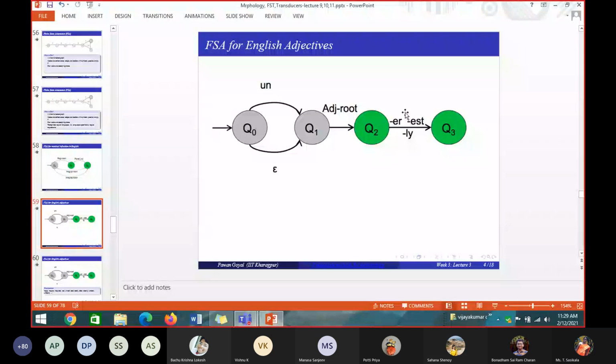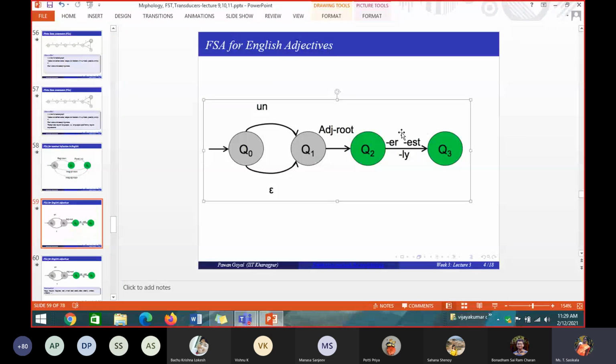Otherwise they will give some words and they may ask you to draw an automaton which accepts all these words. You cannot draw a separate automaton for each word. You have to write a generalized automaton like this. So whatever words it gives, that automaton has to apply.